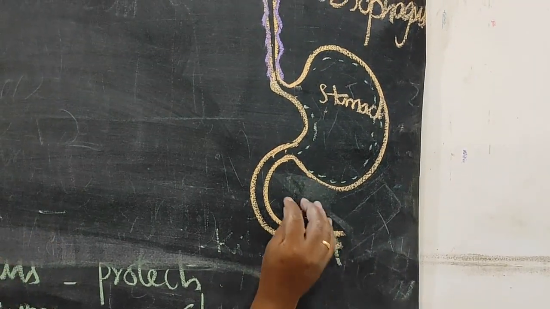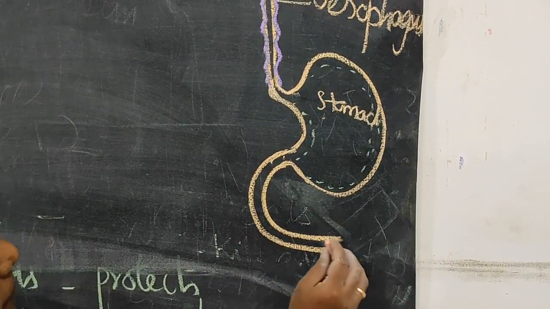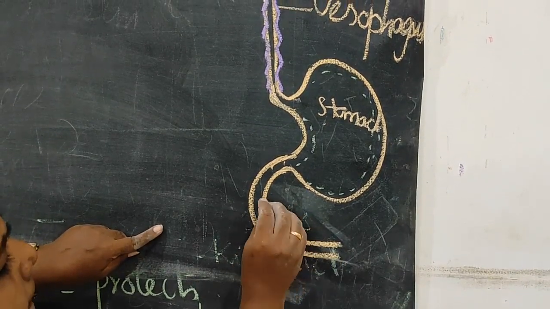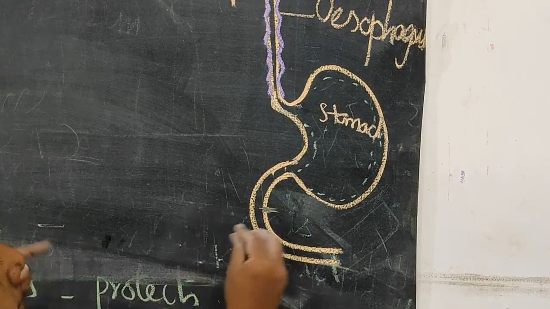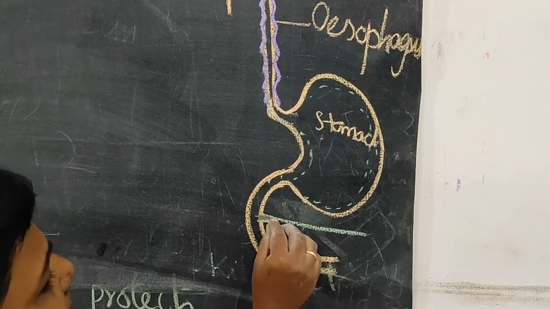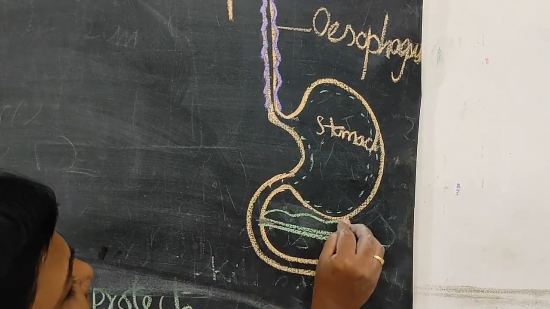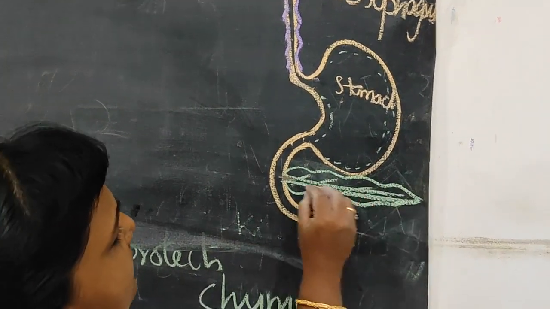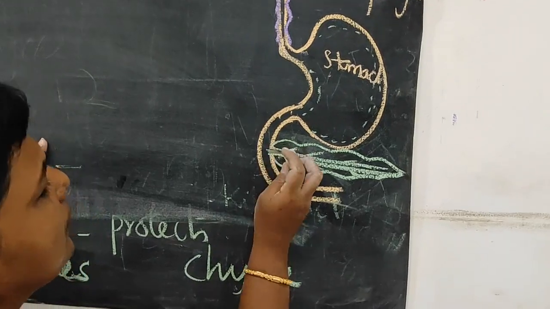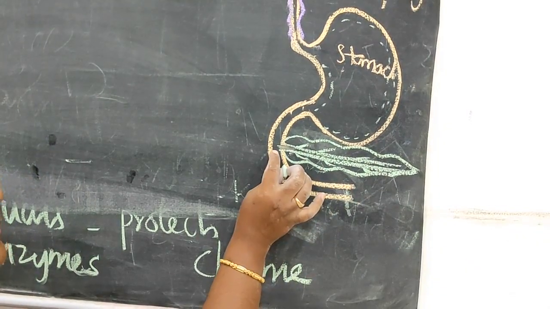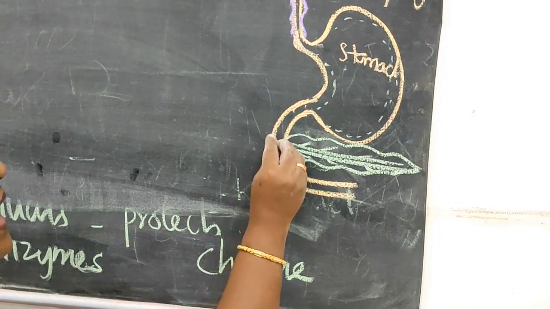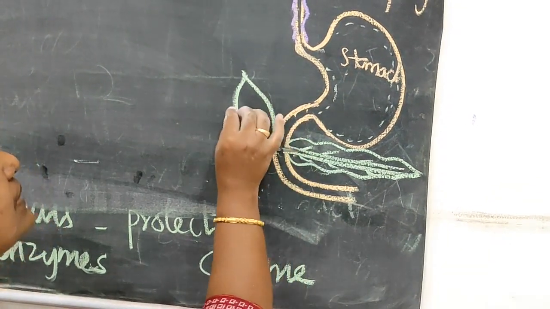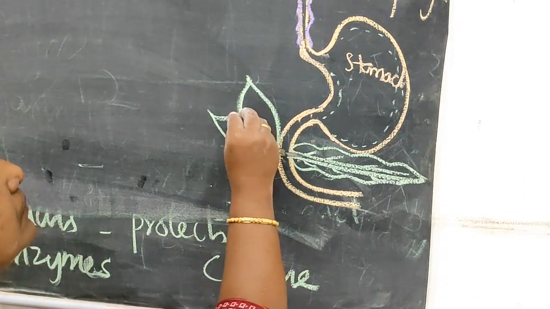And this duodenum receives pancreatic juice from the pancreas. So here this is the pancreas, and this duodenum receives the pancreatic juice from the pancreas and bile juice from the liver.